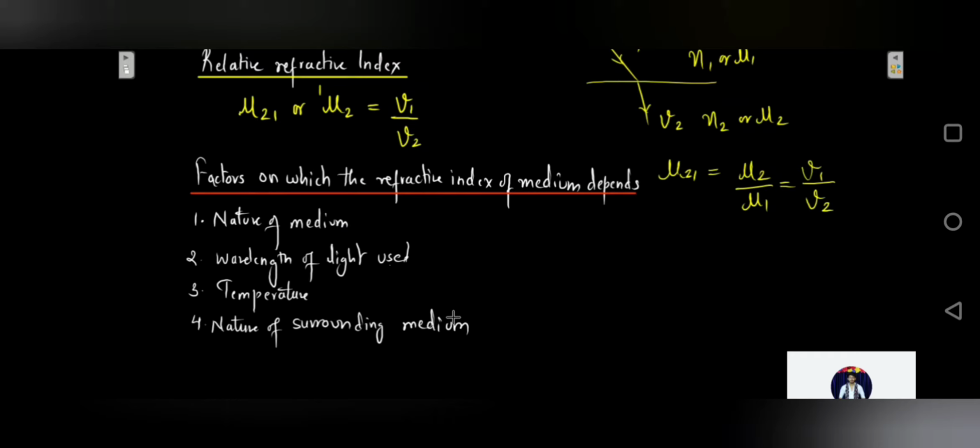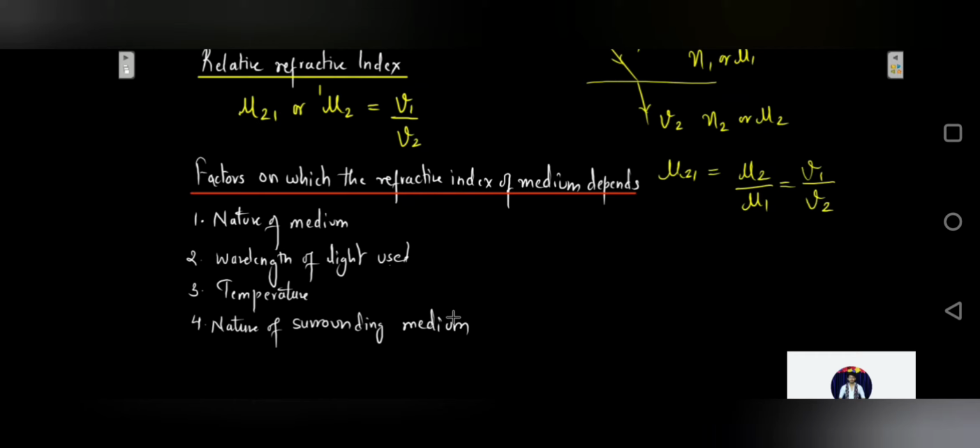So it is not necessary that if a particular medium has a higher mass density, then it compulsorily has to have a higher optical density. It's not so. A medium having a lower mass density can have a higher optical density and vice versa. For example, in case of turpentine, the mass density is less than that of water, but turpentine's optical density is higher than that of water.